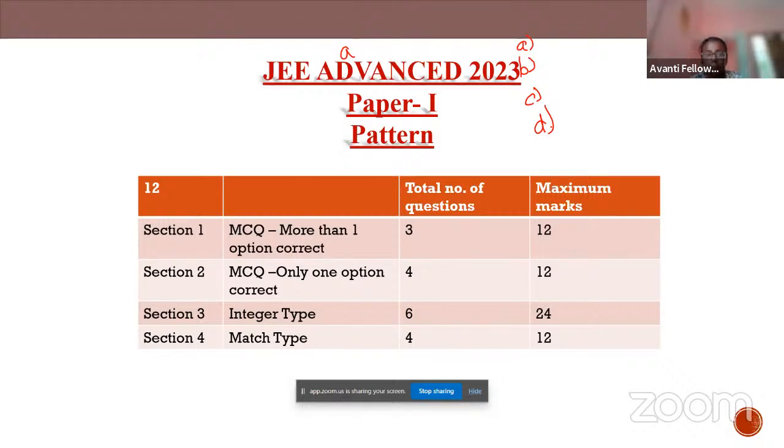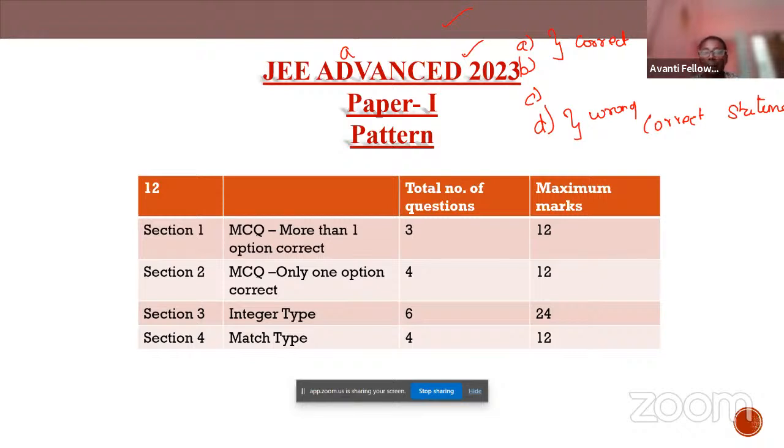If there is a question where you have to choose the correct statement regarding something, they'll give you one or two correct statements. For example, if A and B are correct statements and C and D are wrong, then you have to take both A and B. So this is the MCQ with more than one option right. They asked three questions, each carrying 4 marks, so the maximum mark is going to be 4.